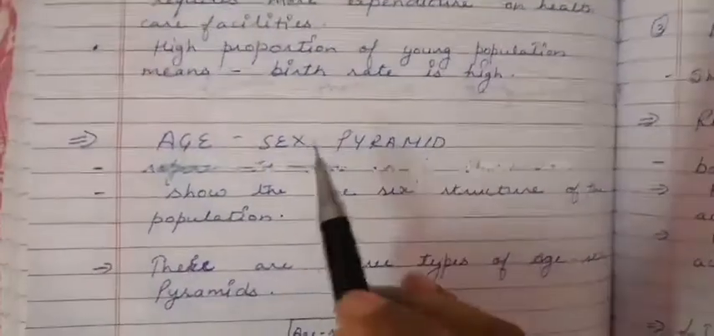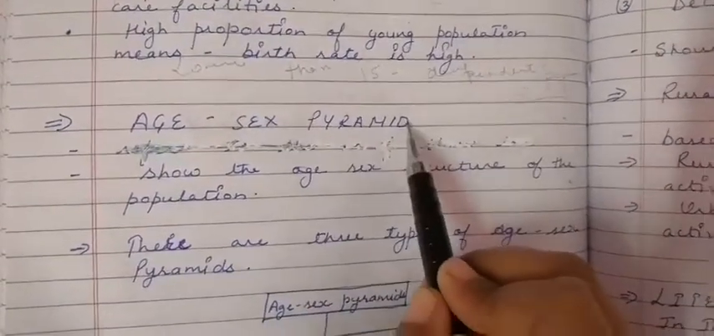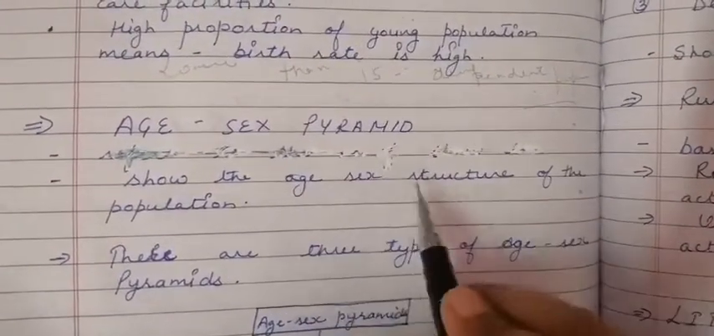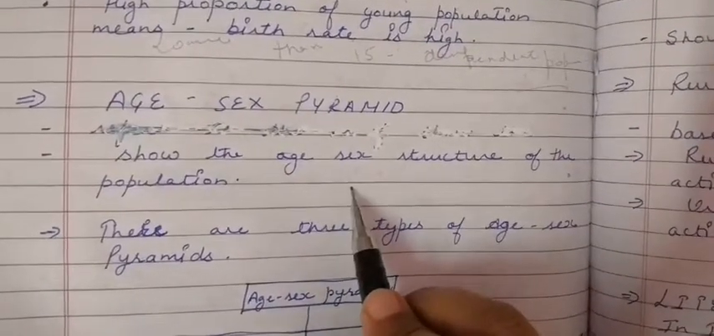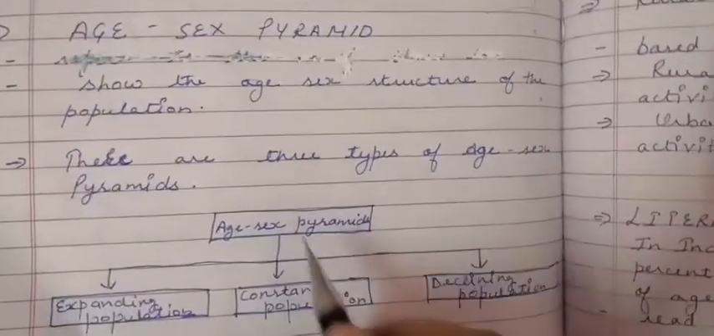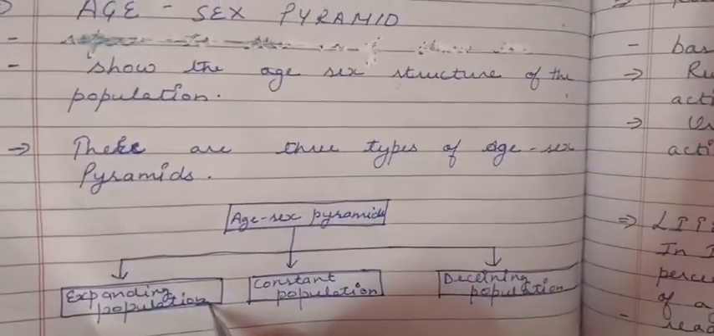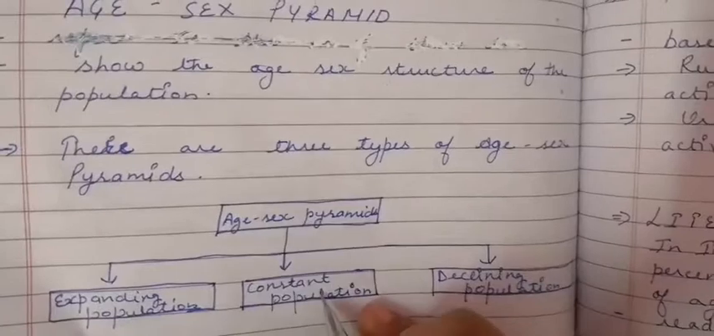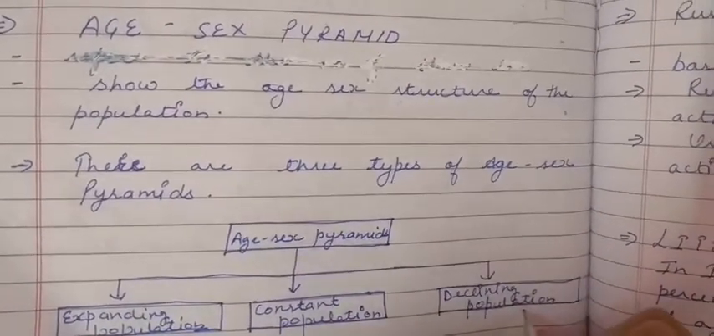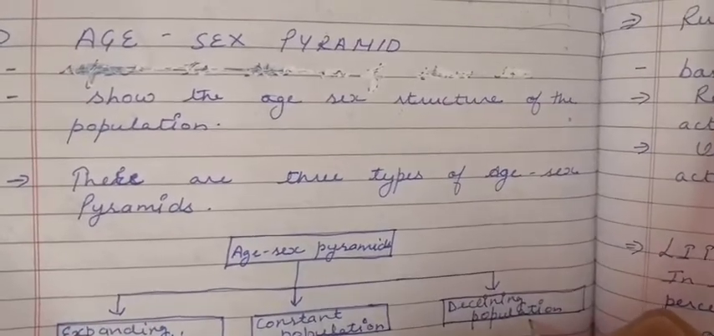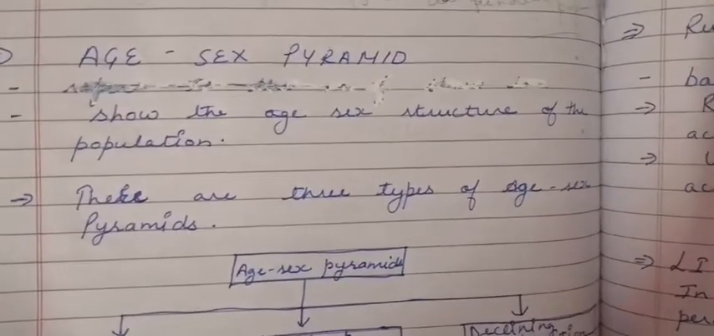So the next concept is age sex pyramid. In age sex pyramid we show the sex structure of the population. There are 3 types of age sex pyramids. Number 1 is expanding population pyramid, second is constant population pyramid, and third one is declining population pyramid. So one by one we discuss all these.